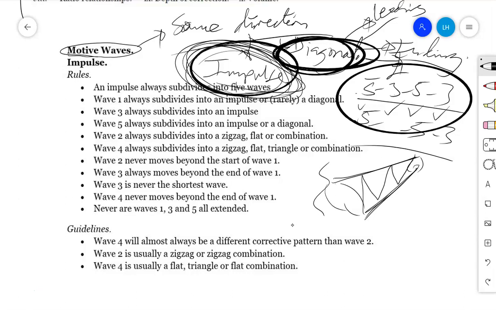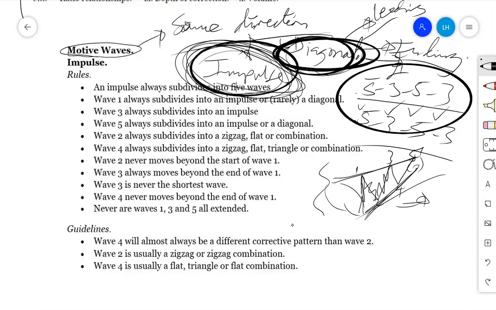Therefore, if you find that the diagonal has an internal building of 5, 3, 5, 3, 5, that means this was the first wave, this was the second, the third wave, the fourth, and the fifth. Now, if we find that the first one's internal structure goes 1, 2, 3, 4, 5, then this has 1, 2, 3, then this is 1, 2, 3, 4, 5 to the top, this will mean that this is a leading diagonal.